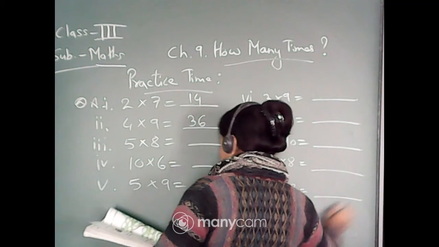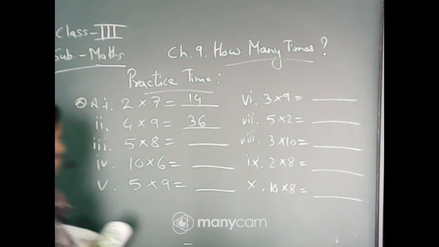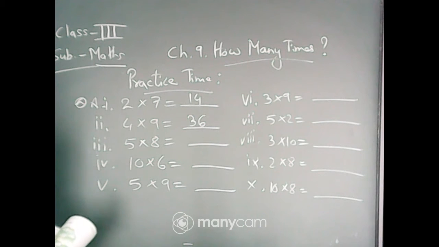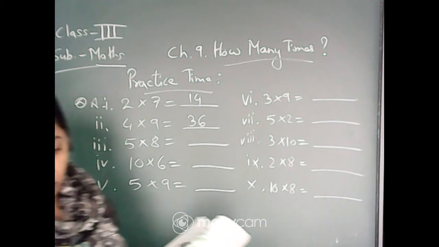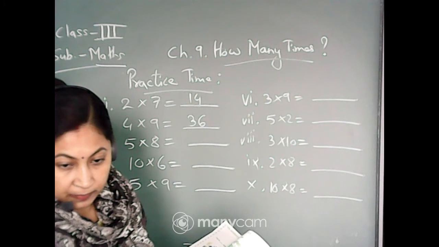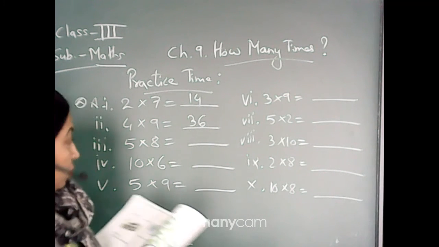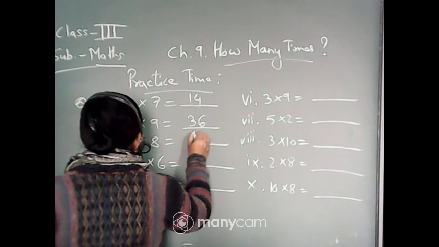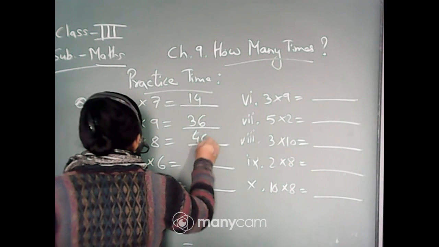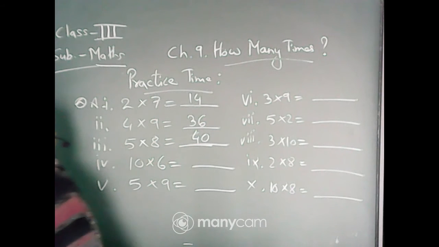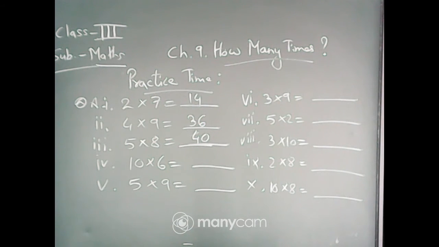The answers you will write in the book. Yes, very good. 5 eights are 40. So 5 eights are 40, or 8 fives are also 40.